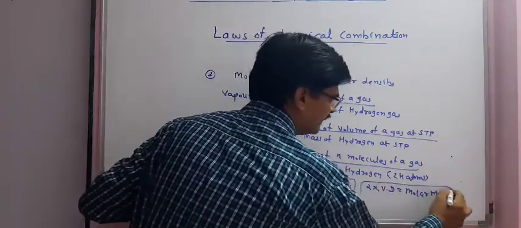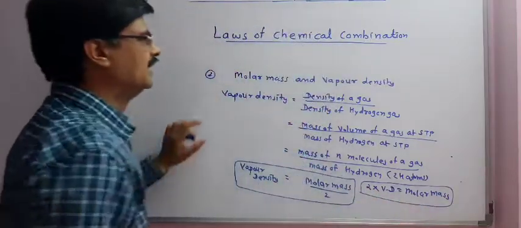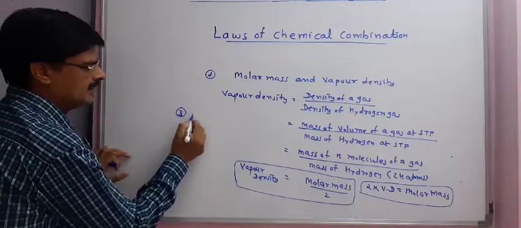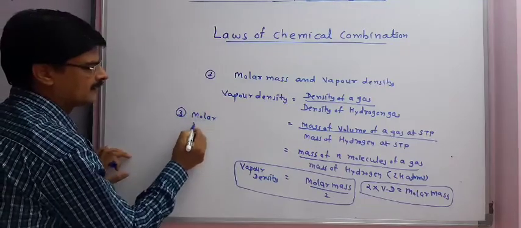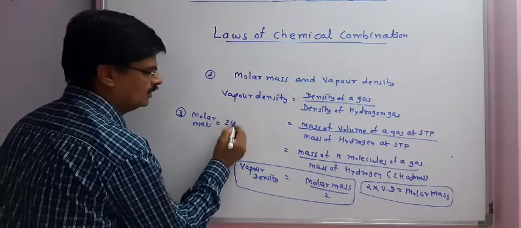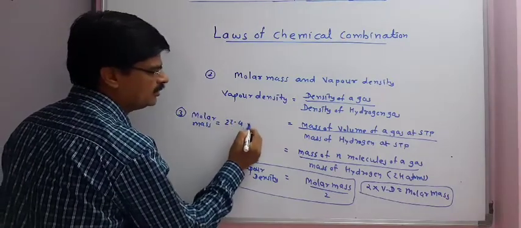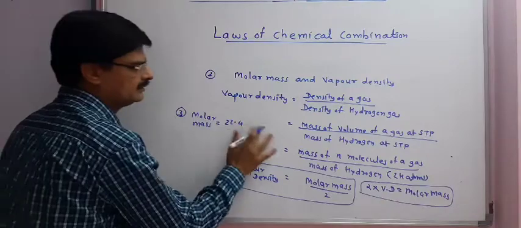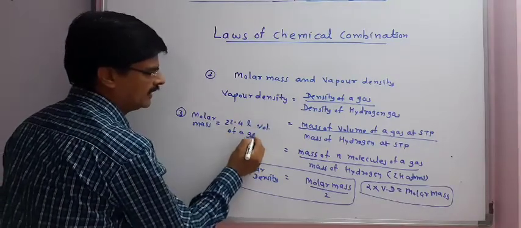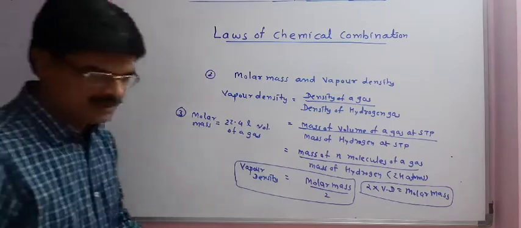And the third application: molar mass of a gas is equal to mass of 22.4 liter volume of a gas.